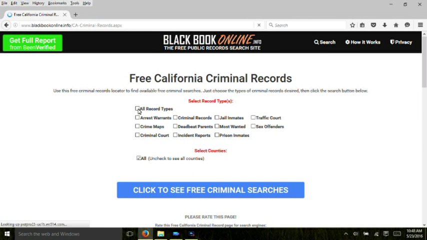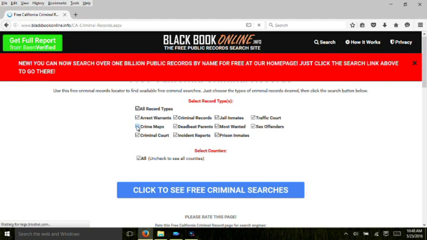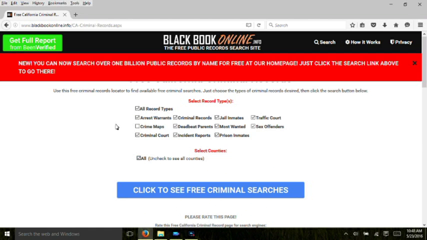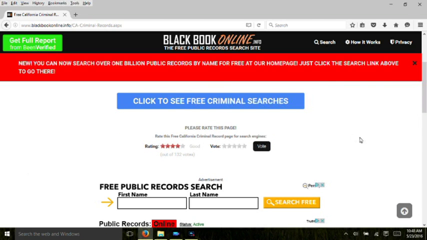On the criminal records page, you have a choice of all records or to click on specific types of records. I recommend all types minus the crime maps. If you uncheck to see all counties, you can look for records in specific counties and not get flooded with too much information. So click to see free criminal record searches.